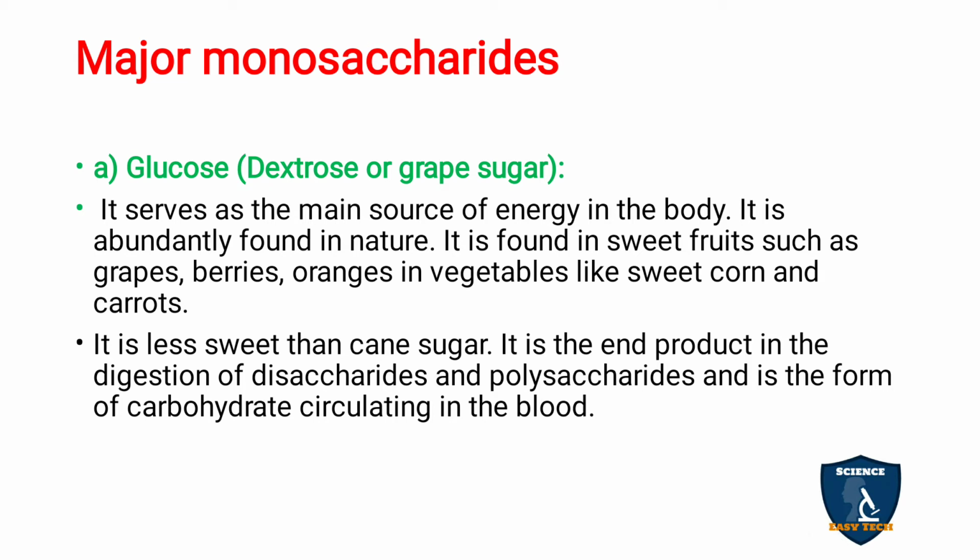It is the end product of digestion of disaccharides and polysaccharides, and it is present as glucose in the blood. It is circulated in the blood as glucose. The carbohydrate which is present in the blood is glucose.